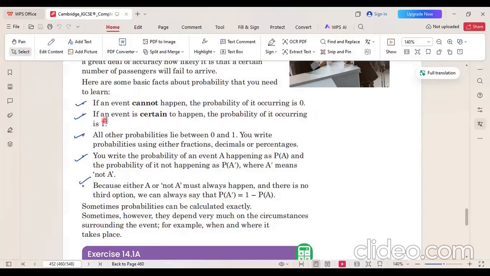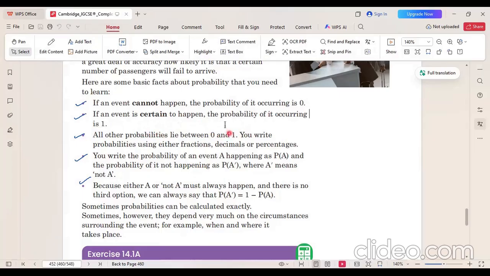Okay. The second thing is that if an event is certain to happen, for example, if today is Monday, what day would be after Monday? That would be Tuesday. So this is certain, the day after Monday is Tuesday. So this has probability 1. Very easy thing. If your probability is 0, it means that the thing we are talking about is not going to happen. And if the probability is 1, then it is certainly going to happen. So simply, the probability is going to lie between 0 and 1.